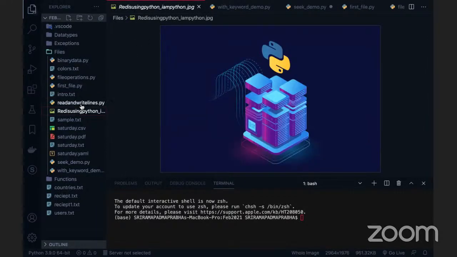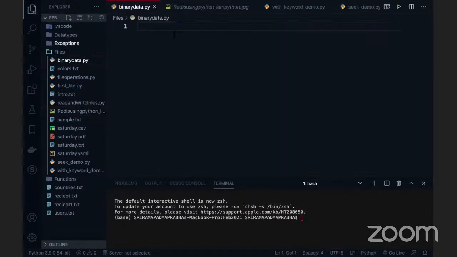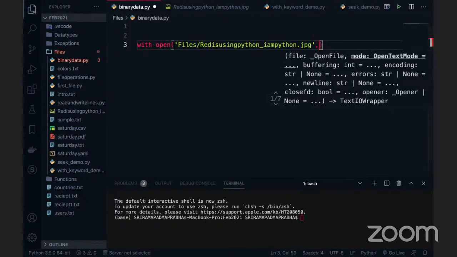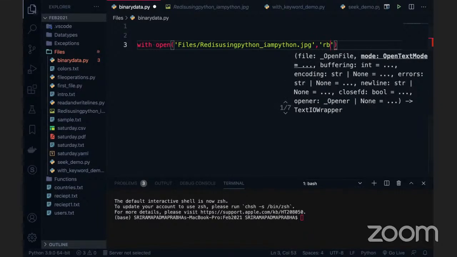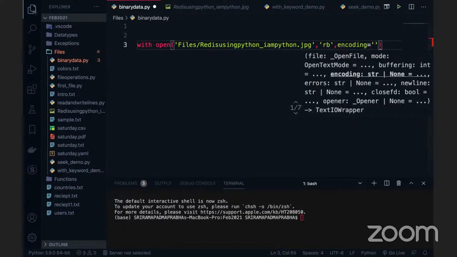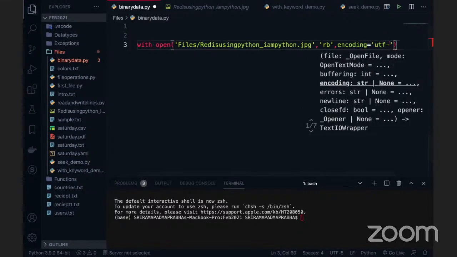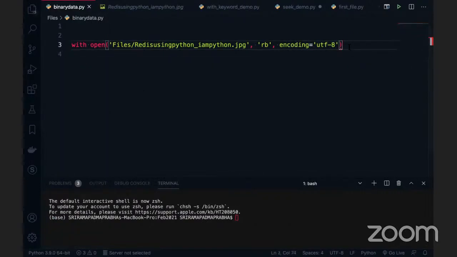So we'll take this entire path, that's a relative path, go to the binary data. Open the file with open and use the file name here. You can just keep it here as rb, or we can also use the plus if you want. And we can use the encoding here, UTF-8. So we are just reading the file here, right, with open.